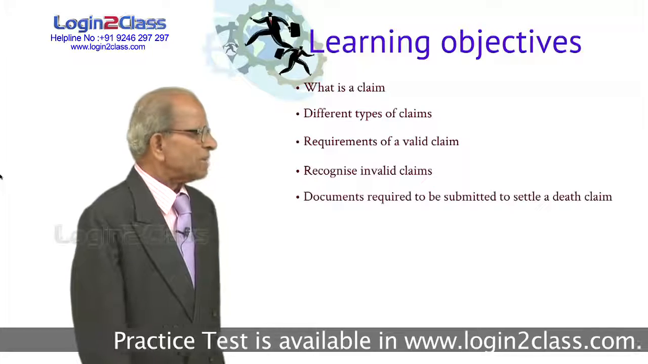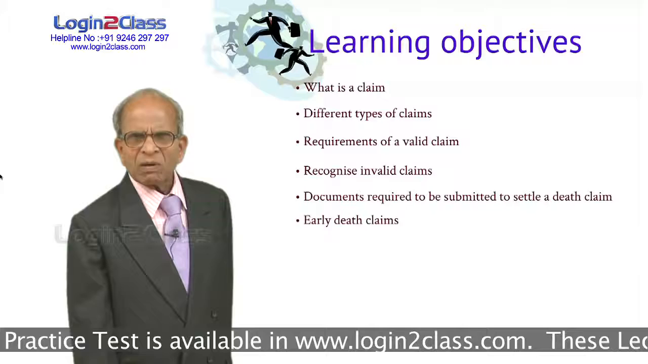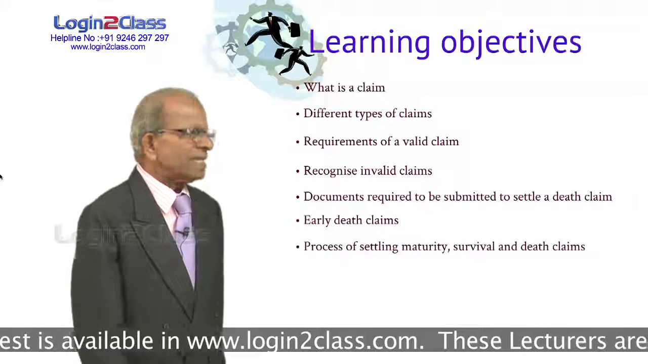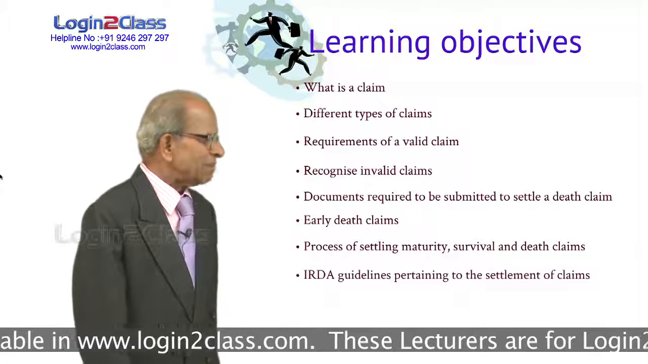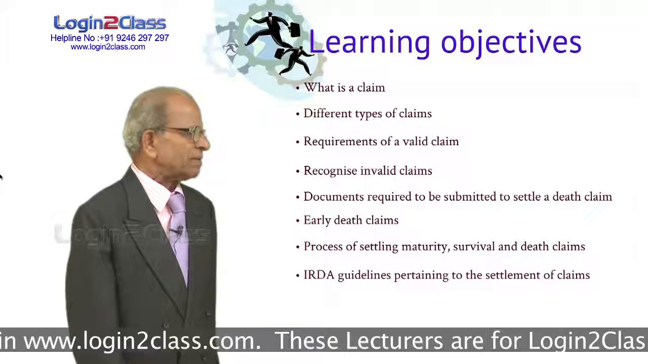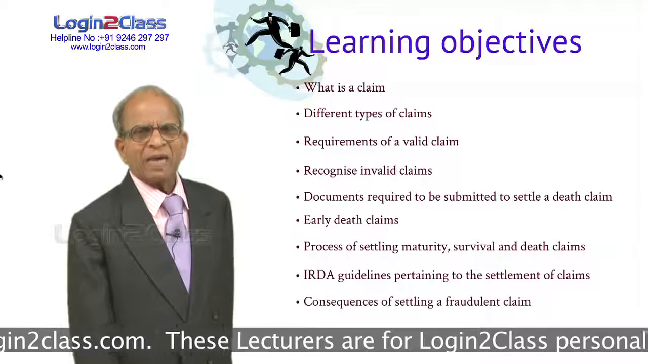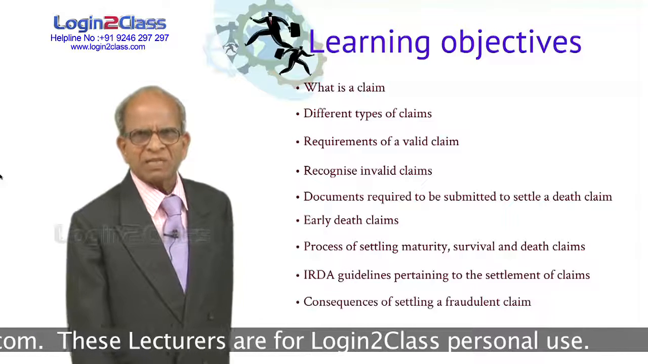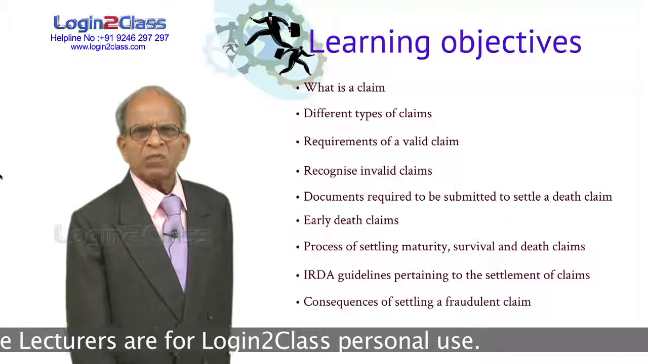And what are the documents required to be submitted to settle a death claim? And what are early death claims? What is the process of settling maturity, survival and death claims? And what are the IRDA guidelines pertaining to the settlement of claims? Consequences of settling a fraudulent claim. If you pay a fake claim, a fraudulent claim, there are serious consequences both for the insurer, the insured and the person who is doing the fraud also.